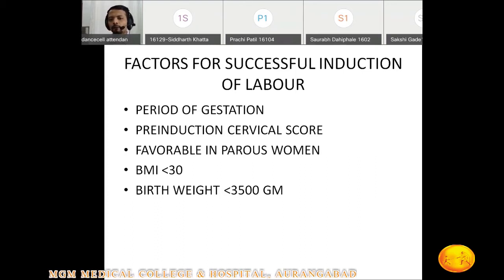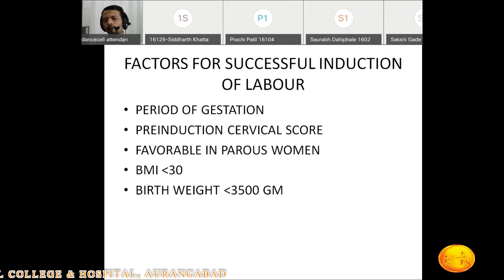Okay, and the most important factor is the pre-induction cervical scoring. That is, what is the cervical dilatation, what is the effacement, what is the position of the cervix, the consistency of the cervix, what is the length of the cervix. All these factors will decide whether that induction will be successful or not. And as we discussed, if that patient is primiparous, then there is more possibility of failure of induction and cesarean delivery.